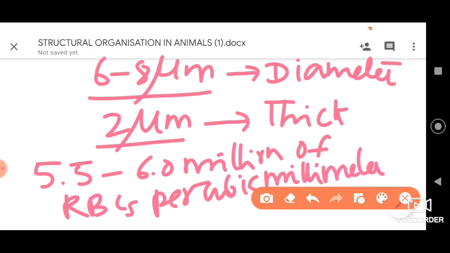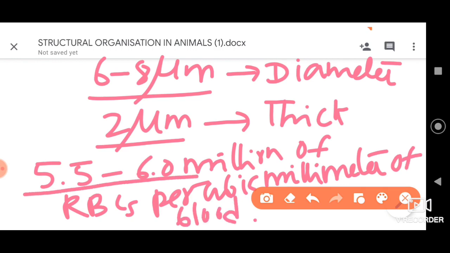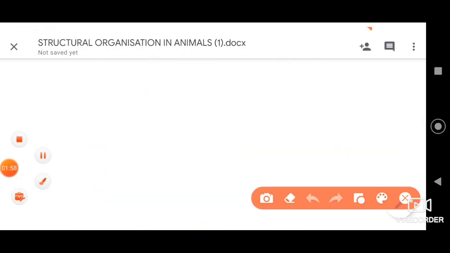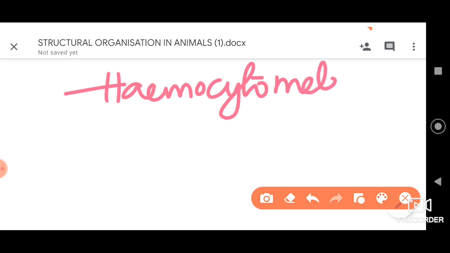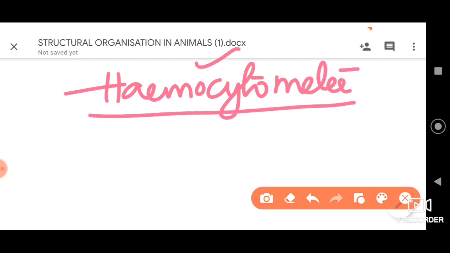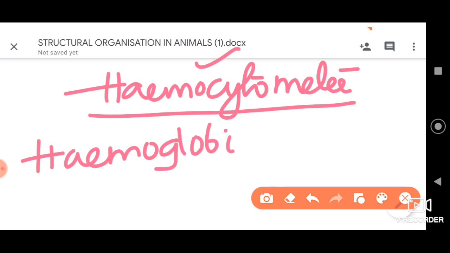We always calculate for cubic millimeter of blood. So when we consider that the RBCs are 5.5 to 6 million, which is a very high number, how can we measure this number? This is with the help of an instrument called a hemocytometer. This instrument helps us to count the RBC in the blood.